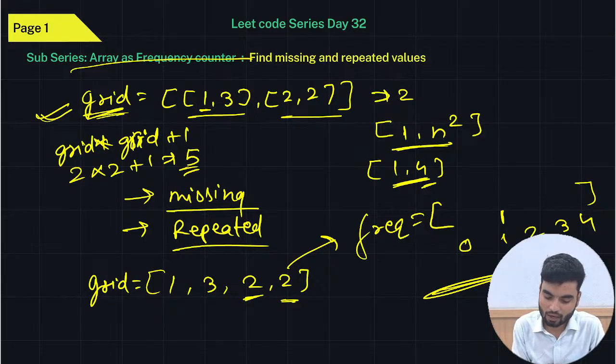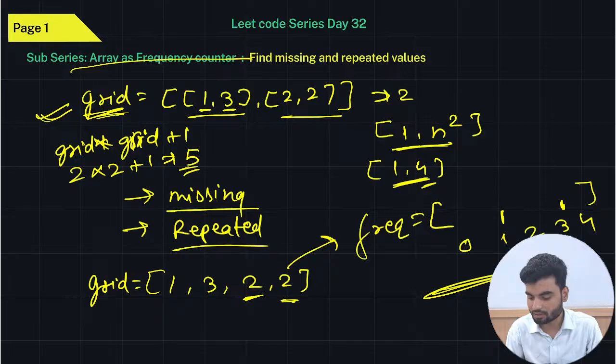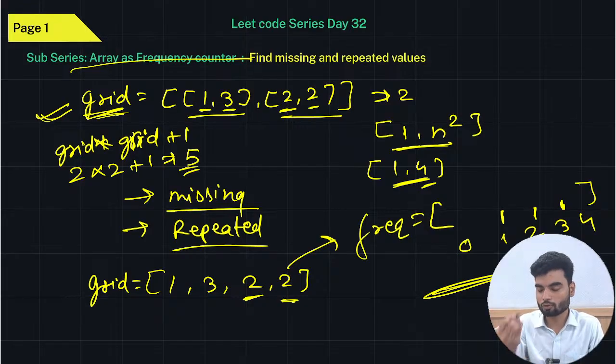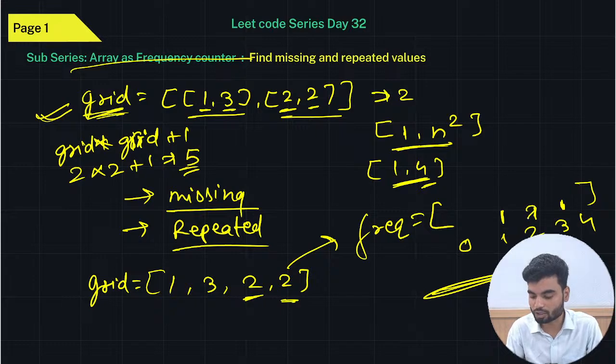Now again you have 3. Now tell me, on third index, what will you do? Plus plus. By default all the values will be initialized to 0. Again on the second index you will do plus plus. Previously it was 0, now this became 1. Now again you have 2, so you will do plus plus. When you do plus 1 on the value of 1, you will have 2 here. And the rest values are 0.